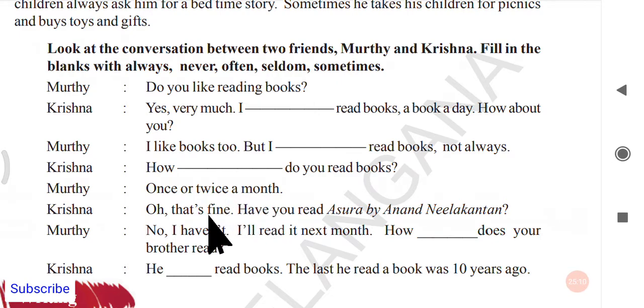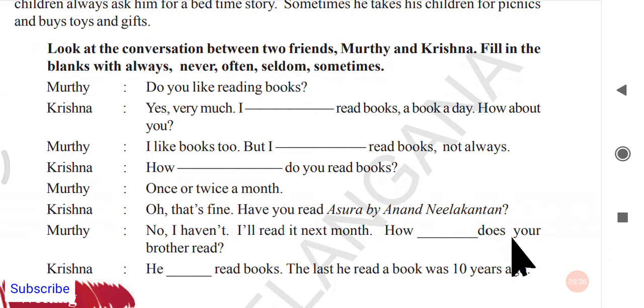Okay. Next, Krishna, oh, that's fine. Have you read Asura by Anand Neelakantan? Okay, so you also know that the books' names and the writers of those books are very, very important. Please note down this one: Asura by Anand Neelakantan. Murthy, no, I haven't. I will read it next month.